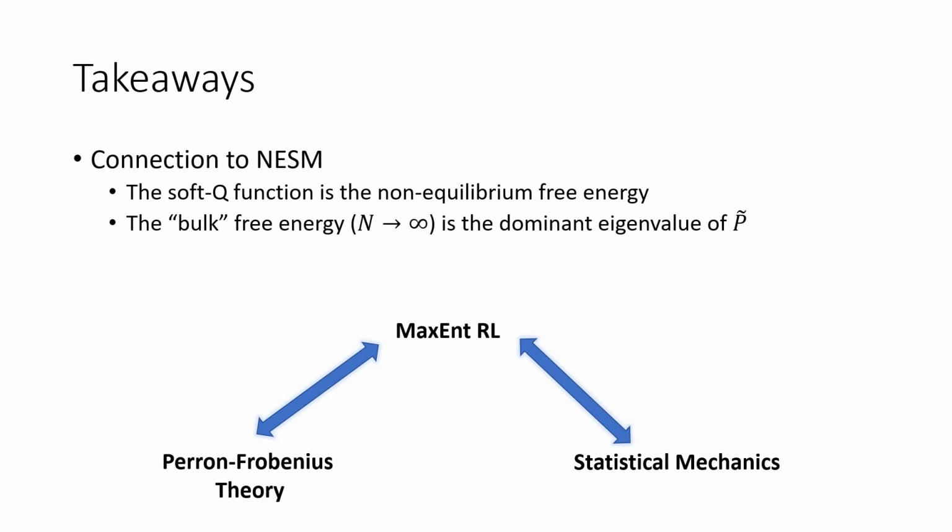The most important takeaway of this research is that the soft value function is just a non-equilibrium free energy. In the large n limit, this is simply a dominant eigenvalue and a dominant eigenvector for our tilted matrix. Moreover, we have established bridges between MaxEnt RL, linear algebra, and statistical mechanics. We've shown how linear algebra can influence solutions to MaxEnt RL.